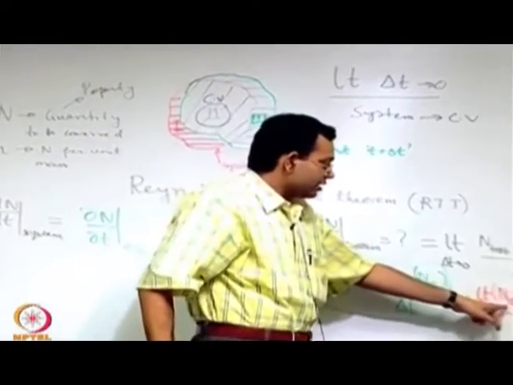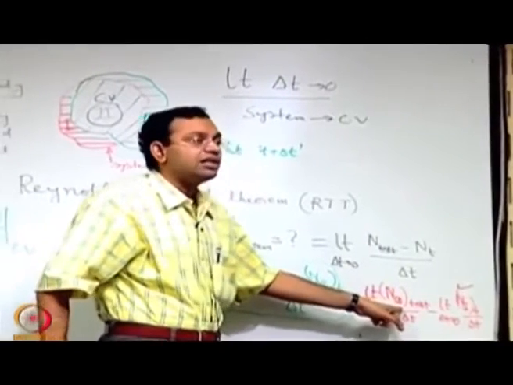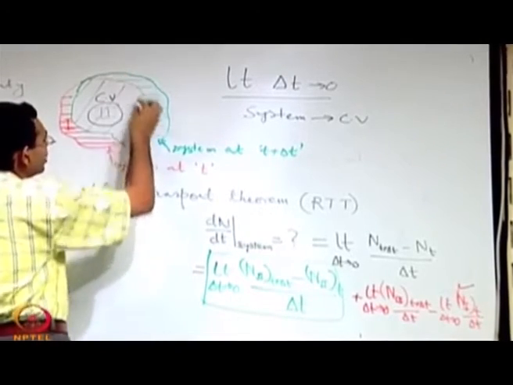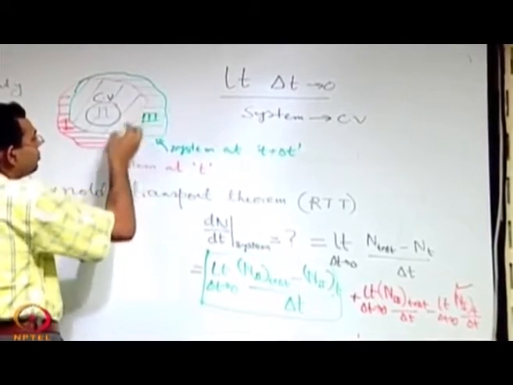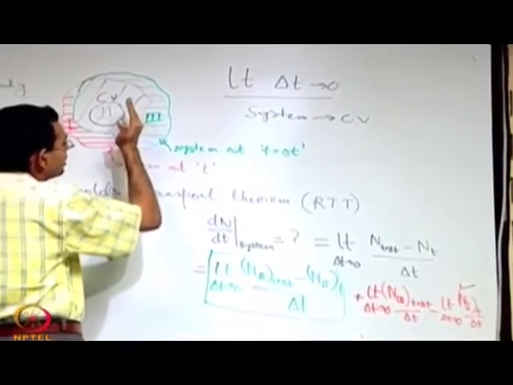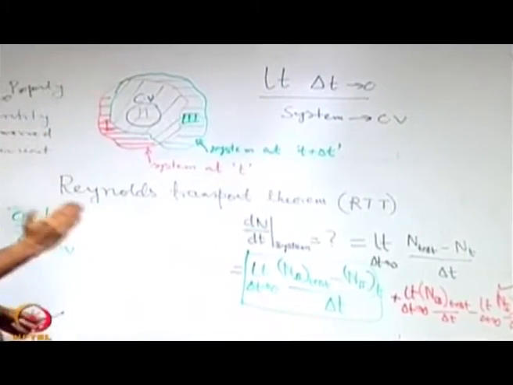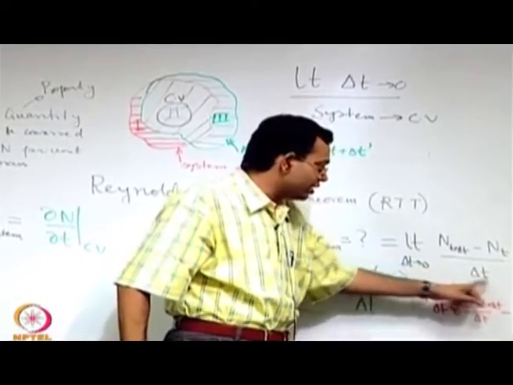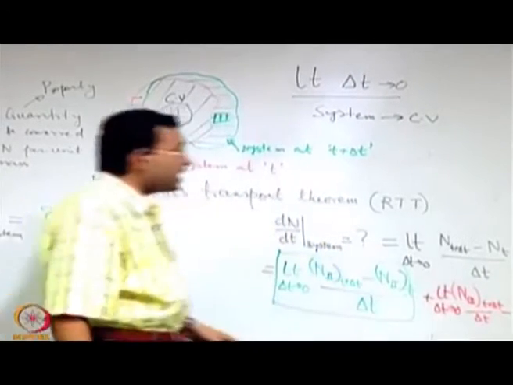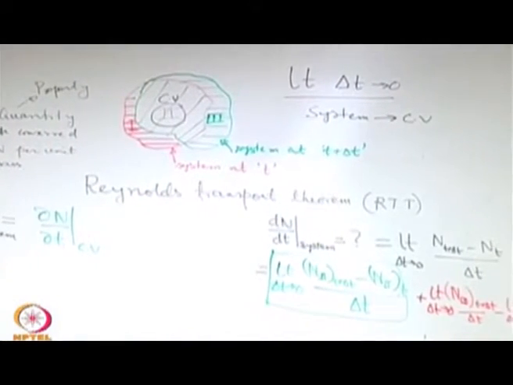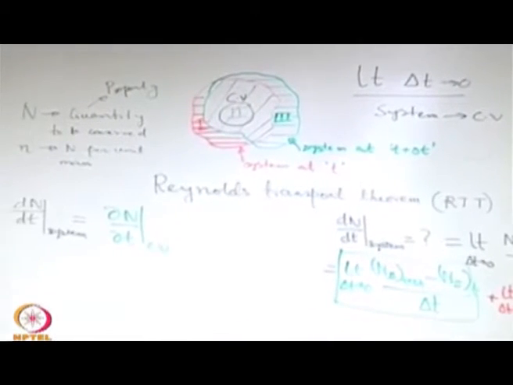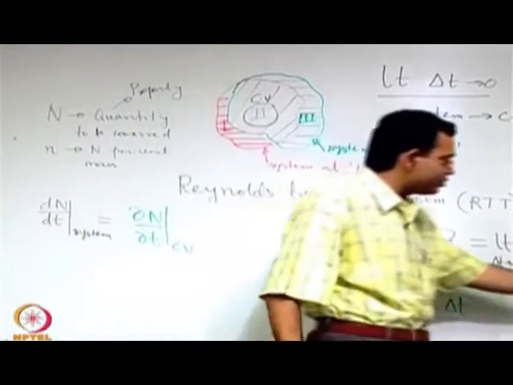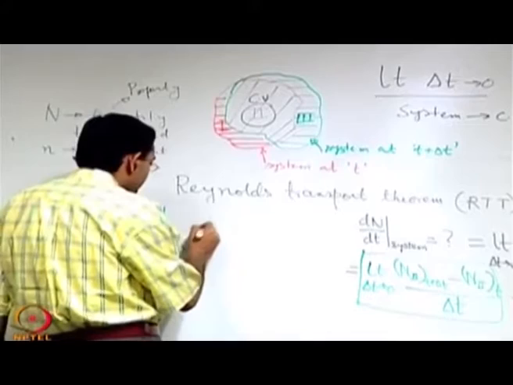Similarly, the term which is there for the region 3, in the limit as delta t tends to 0, this represents the fluid with a property which is ready to leave the control volume at that instant. So when it is divided by delta t and in the limit as delta t tends to 0, the N3 term represents the rate of outflux or the rate of outflow of the quantity that you are looking for. So when you have the difference between these two, it is nothing but rate of